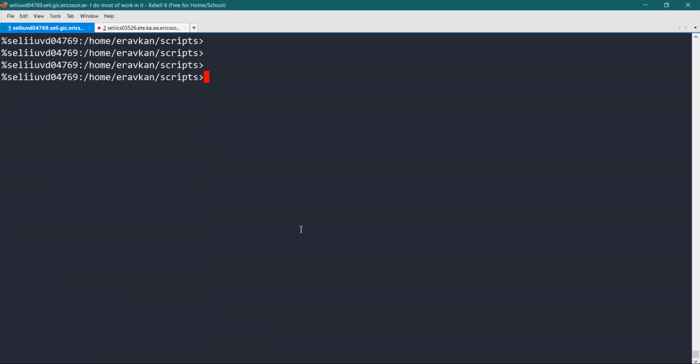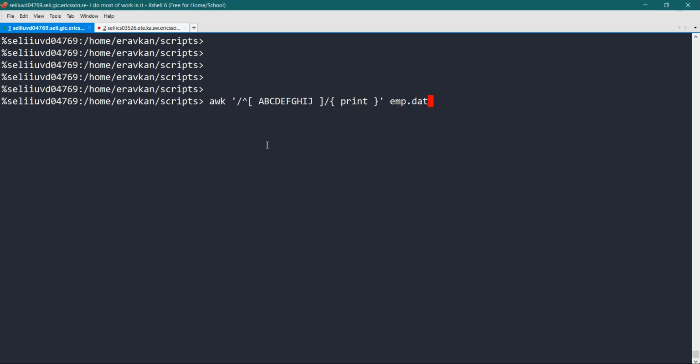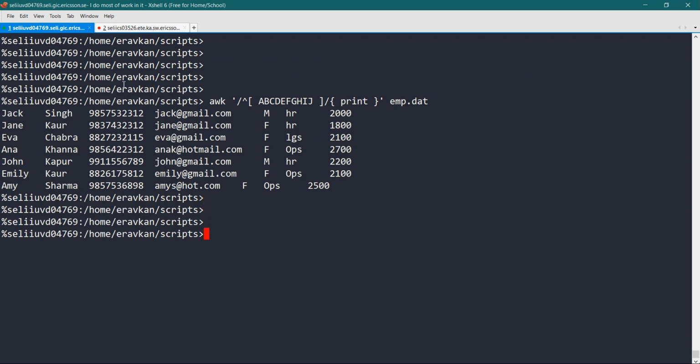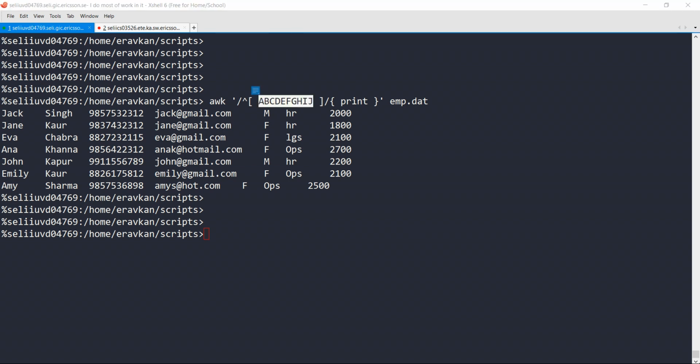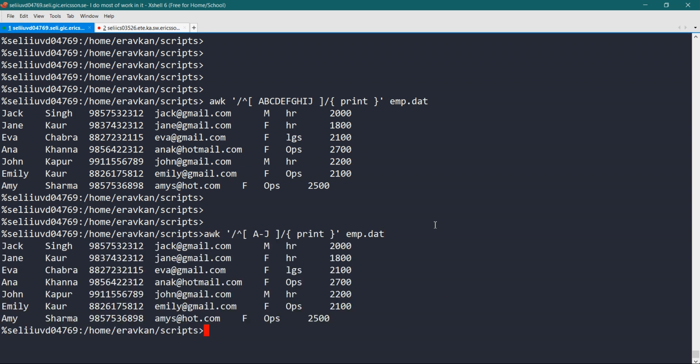Okay, let me give you more examples. Then we have the bracket expression. Suppose you have A B C D like this, so it will search for any one character, either A, B, C, or D. Let me give you one example. Suppose in my file I want to search the lines that contain either A, B, C, D, E, F, G, H, so I can use this bracket. Or instead of writing like this, I can write A to J. This is also one syntax.